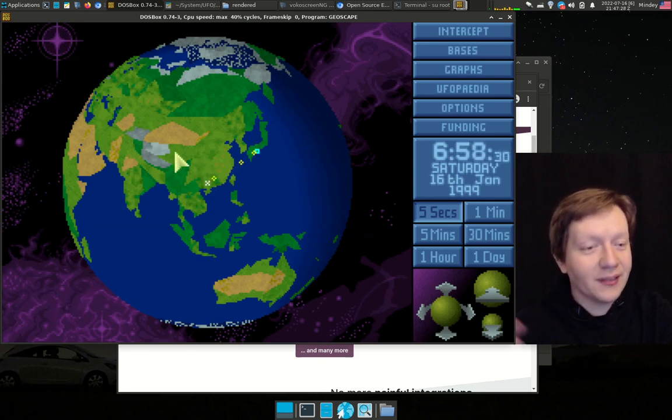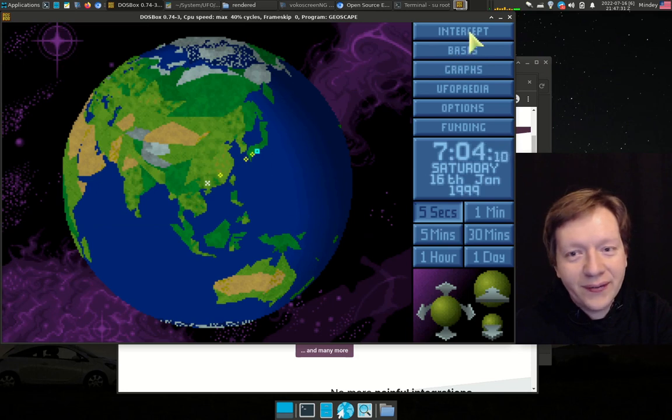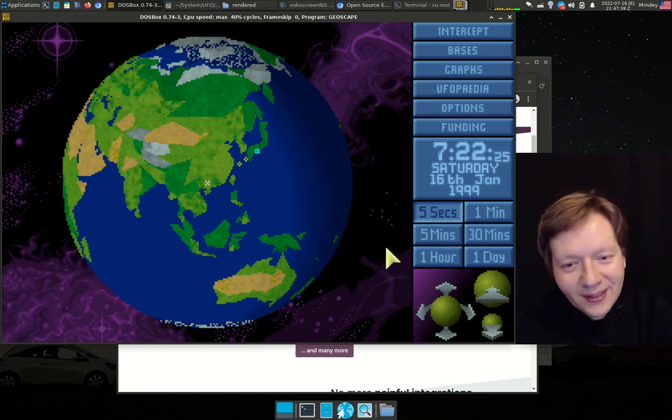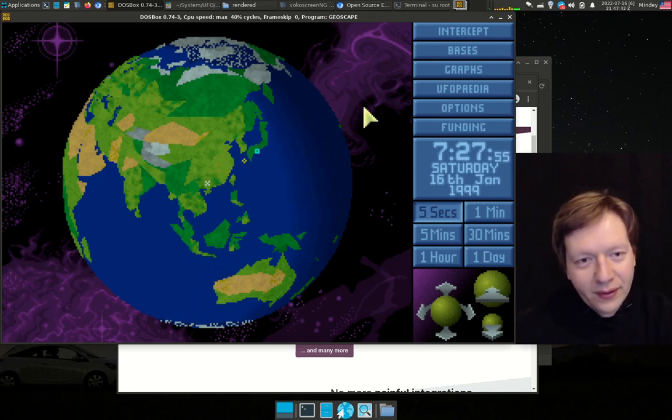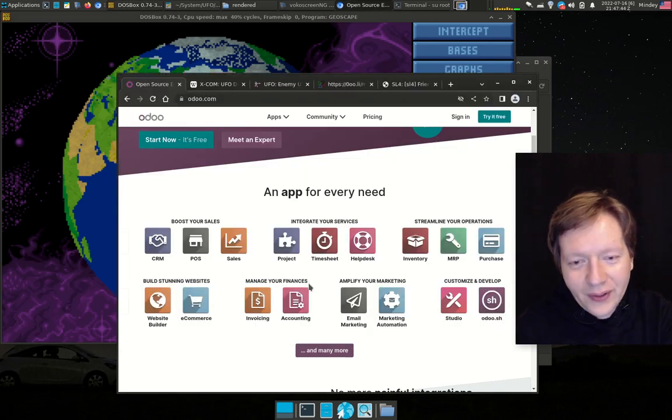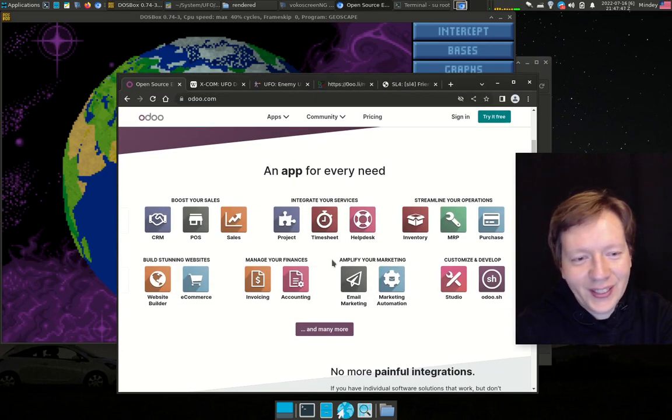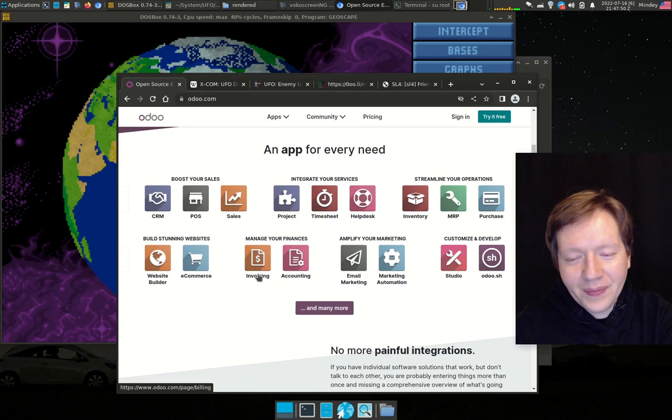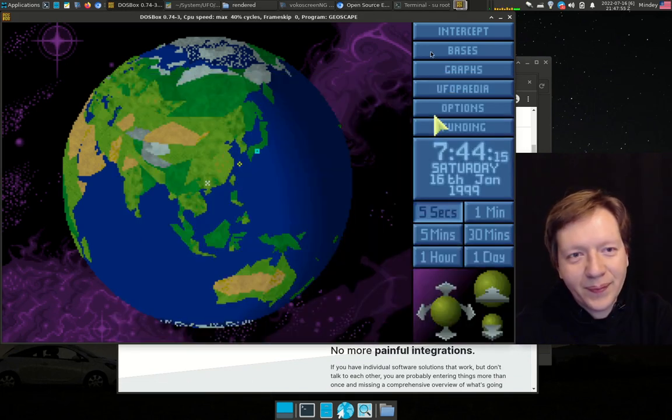In one of the missions there is a commander, and if you actually retrieve it, then you can start getting knowledge about it, and this is evolving. So basically it's like building this UFOpedia. No, we don't have Wikipedia on Odoo, I guess, but anyways, you can transfer equipment if you have multiple bases.